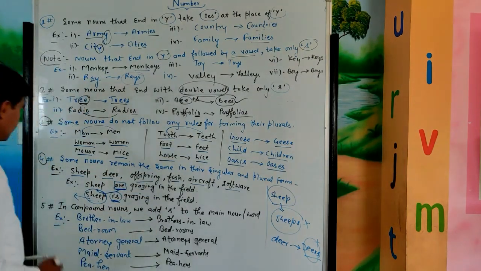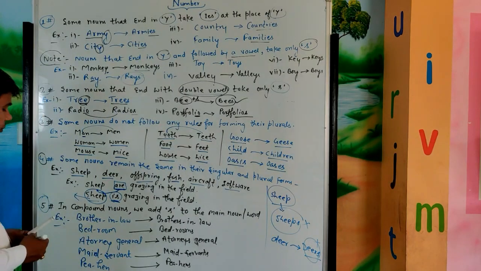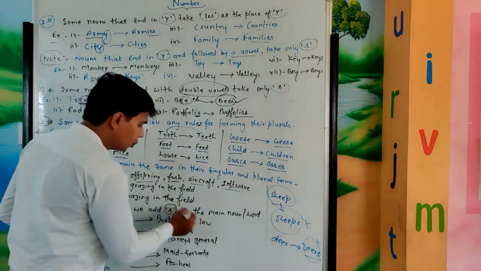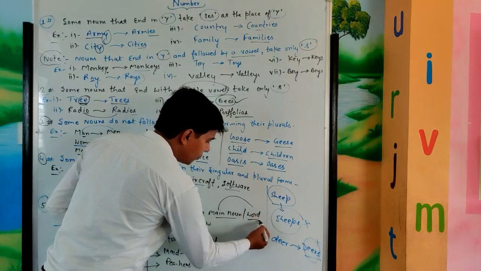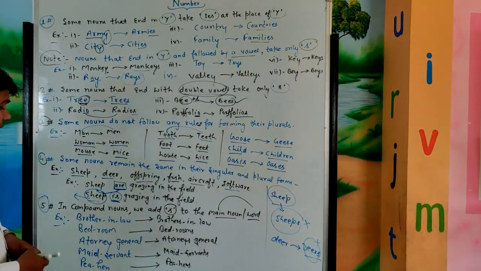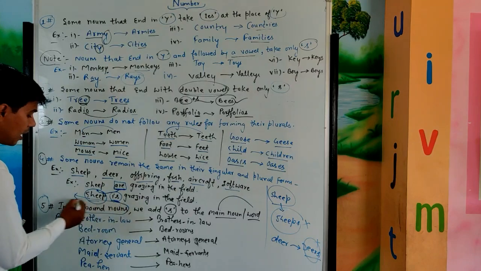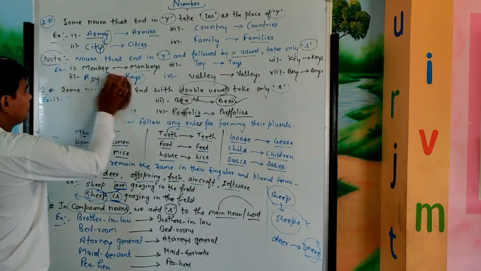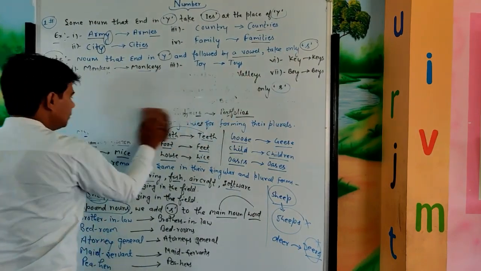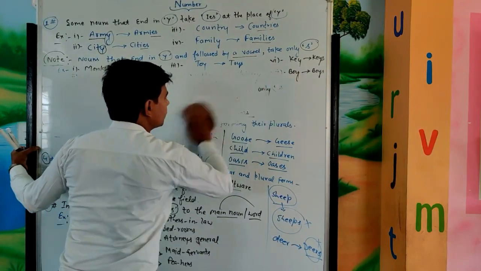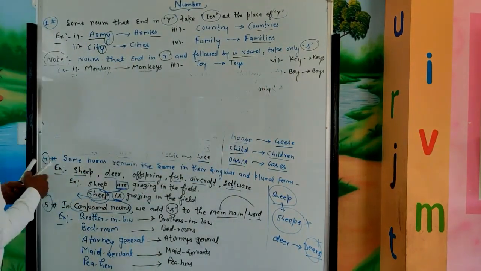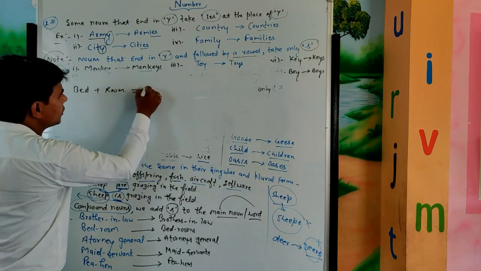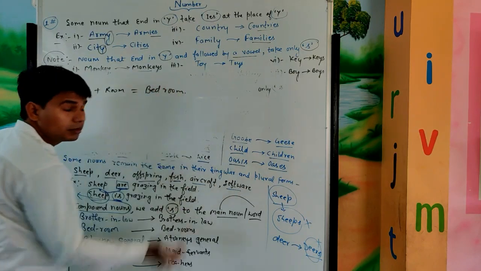Okay, now see the last point, point 5. In compound nouns, we add s to the main noun or main word. Now the question is, what is a compound noun? Just see here, bed plus room is equal to bedroom.